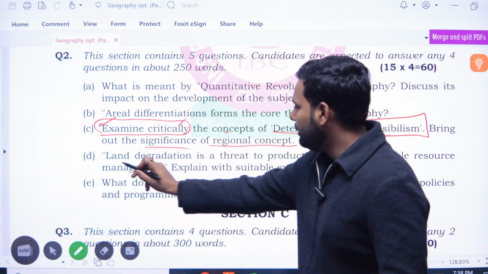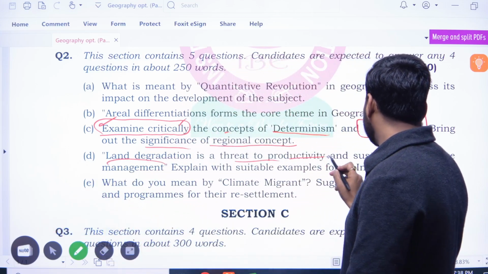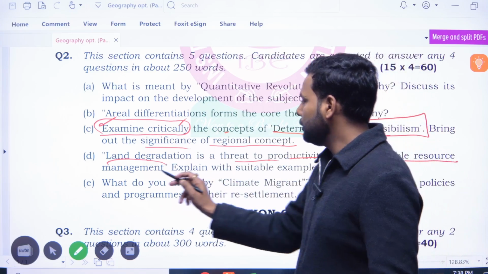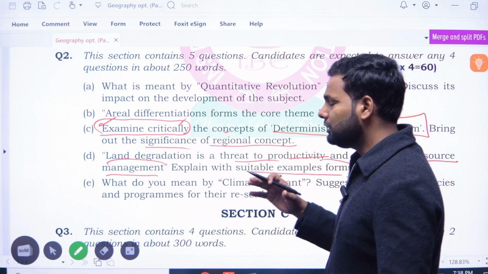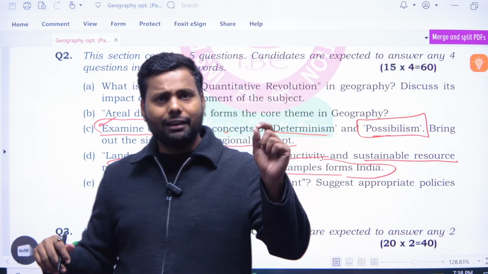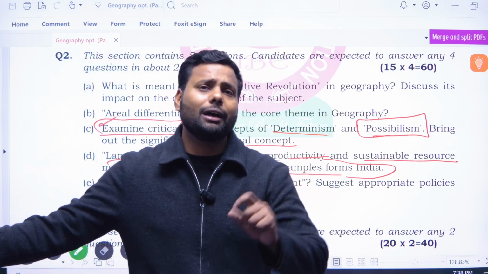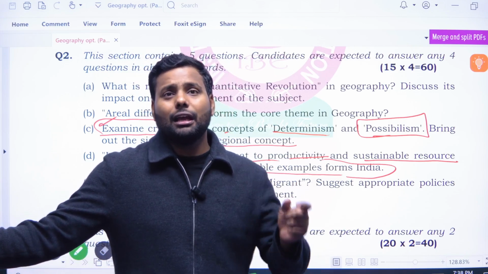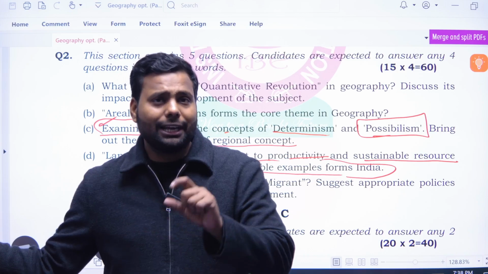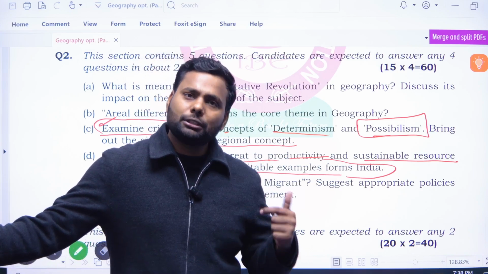Next, land degradation is a threat to productivity and sustainable resource management. Explain with suitable examples from India. What does land degradation mean? Land degradation is when the soil loses its fertility.